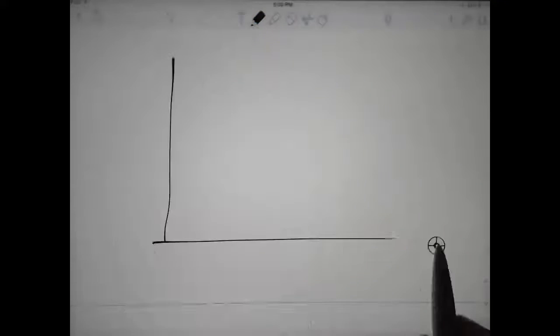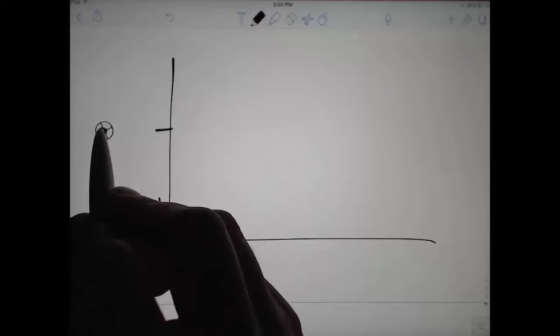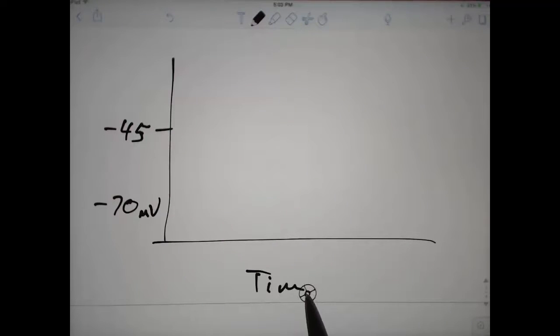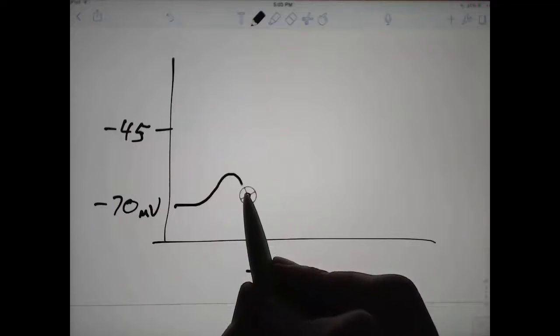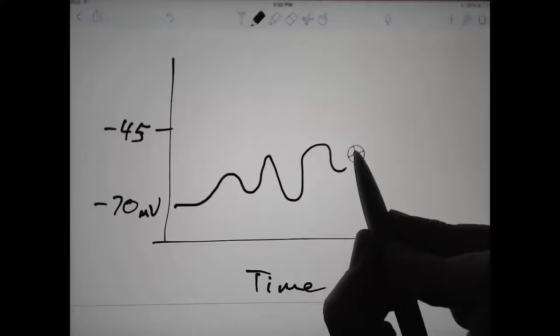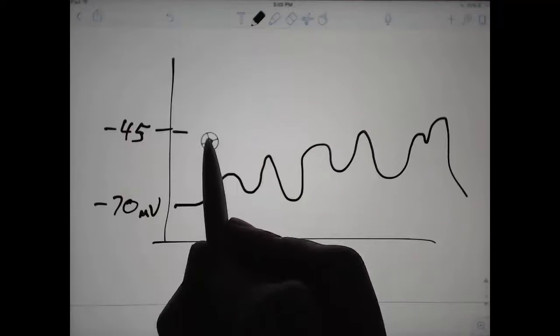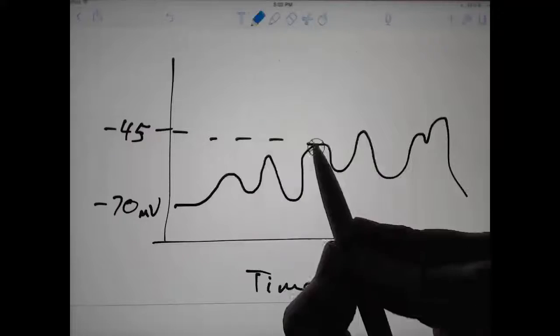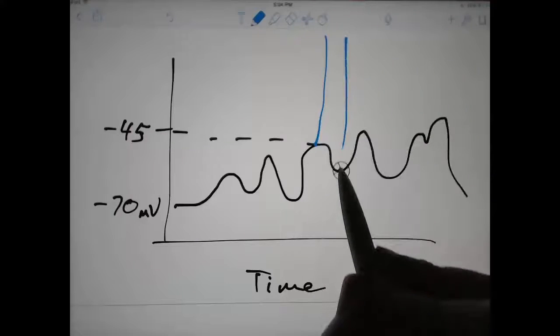So if we graphed the effect over time, even without any input, starting at -70, we'd have constant fluctuations up and down. And any time one of these hit -45 or threshold, we'd get an action potential.